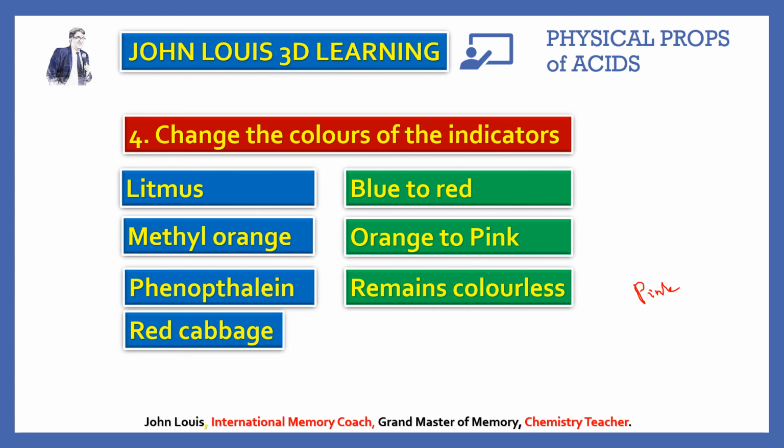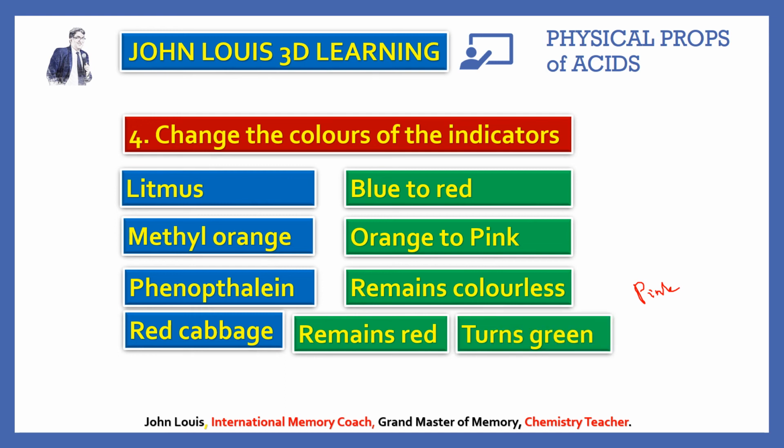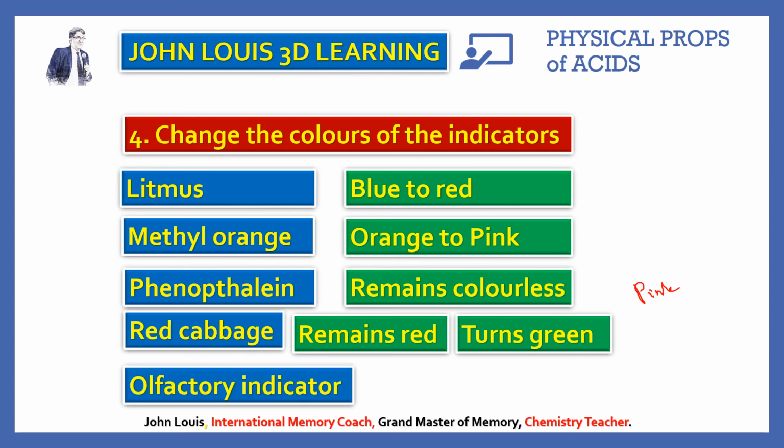Red cabbage is a natural indicator. So when the juice of red cabbage is added to acidic medium, it remains red. But if you add it to any basic medium, the red color changes into green. So even red cabbage can be used as an indicator.